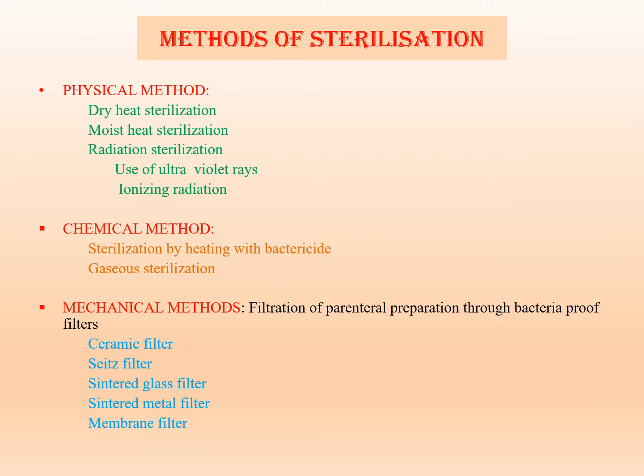There are three types of methods: physical method, chemical method and mechanical method. Physical method includes dry heat sterilization, moist heat sterilization, radiation sterilization, use of ultraviolet rays and ionizing radiation. Then chemical method includes sterilization by heating with bactericide and gaseous sterilization. Then mechanical method: in this, filtration of parenteral preparation through bacteria-proof filters is done. For example, ceramic filter, Seitz filter, sintered glass filter, sintered metal filter and membrane filter.